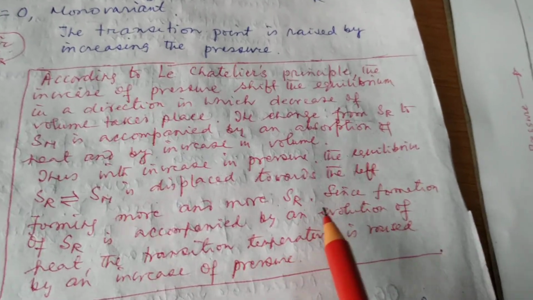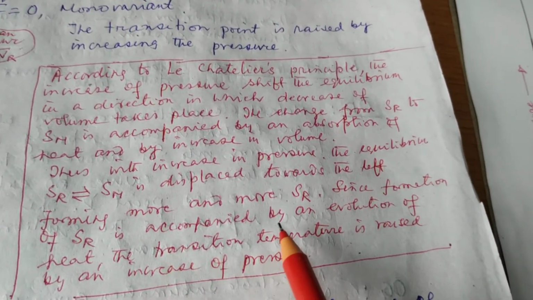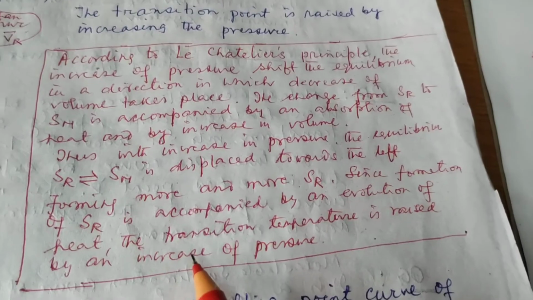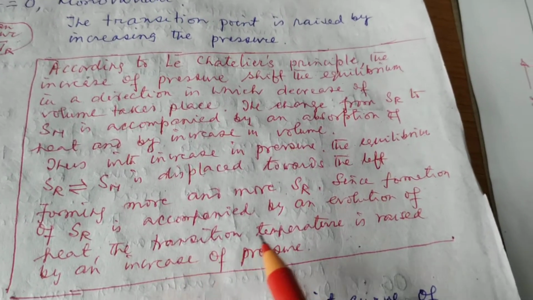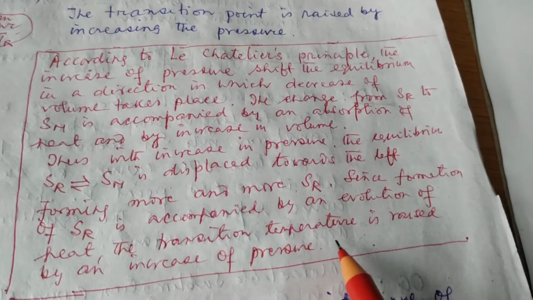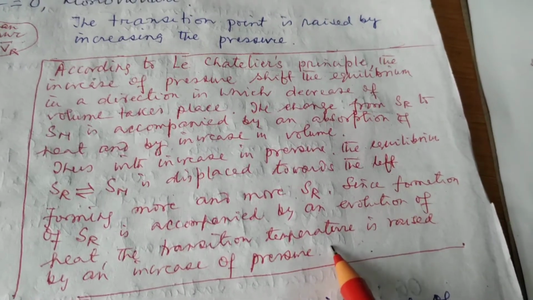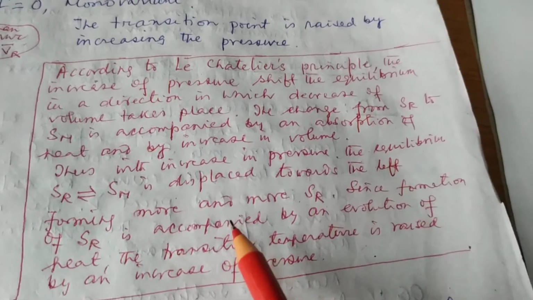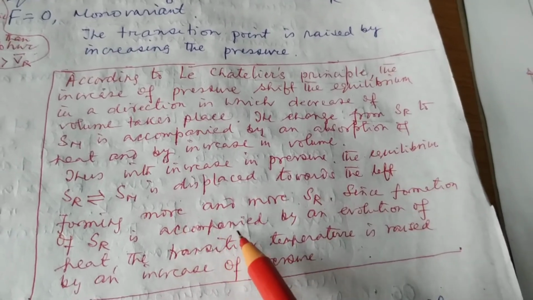Since the formation of SR is accompanied by an evolution of heat, the transition temperature is raised by an increase of pressure. When it is going to the left, more and more SR is being formed.